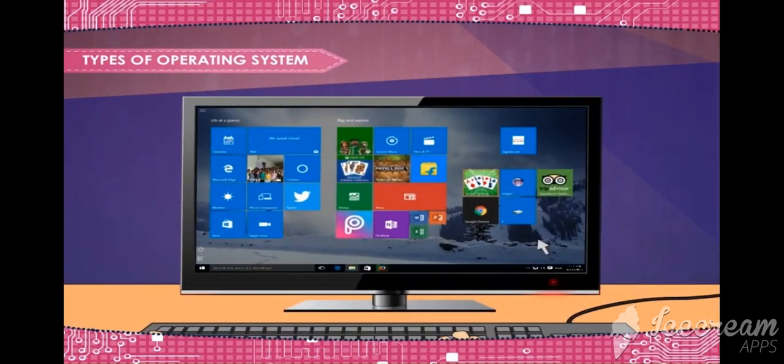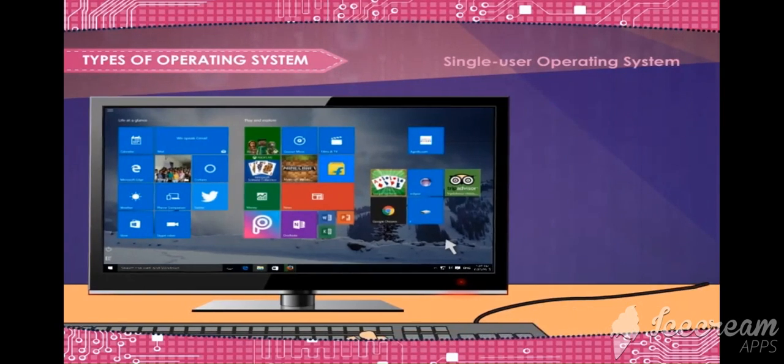Types of operating systems. There exist several types of operating systems. Single user operating system. A single user operating system is a type of operating system that is developed and intended for use on a computer or similar machine that will only have a single user at any given time.